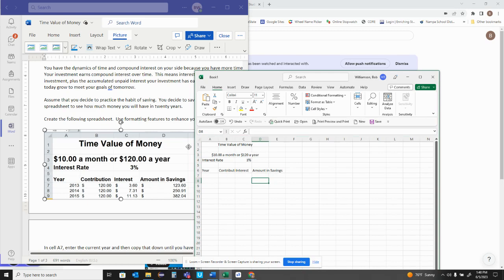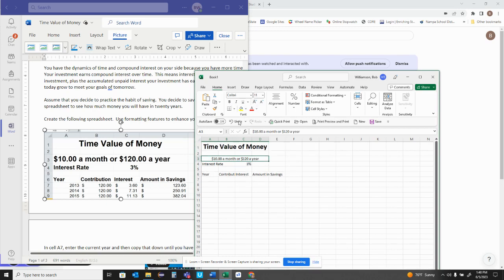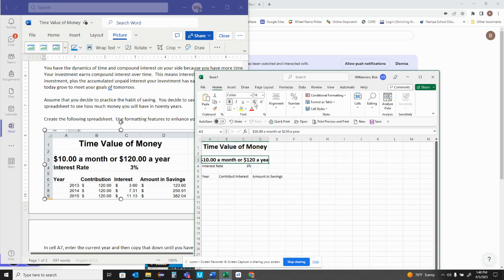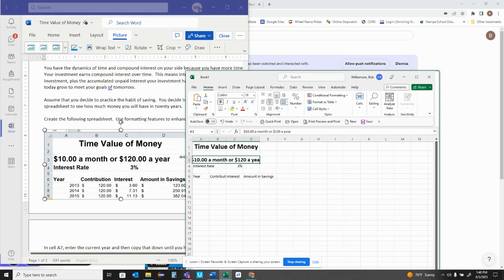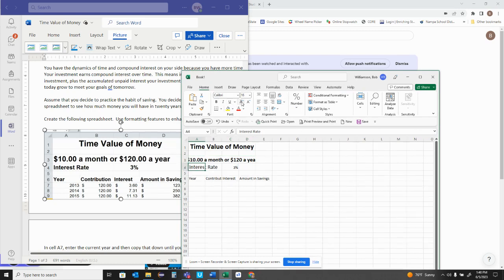Okay, so let's make this a bit bigger and bolded. And do about 20. Let's make this bold. And it looks to be about there. It looks a little smaller, so that's 16. So let's make that 14.